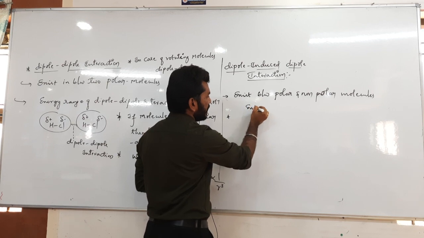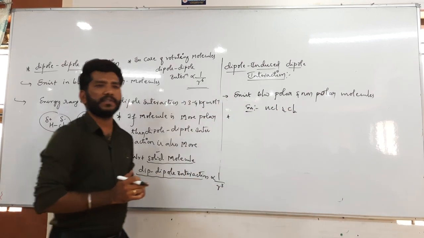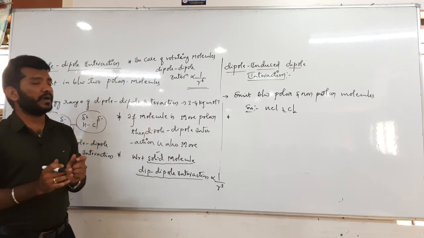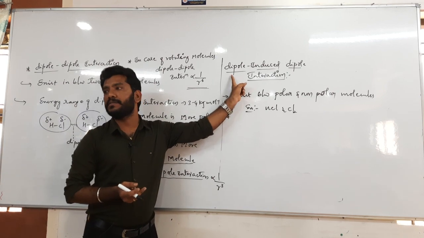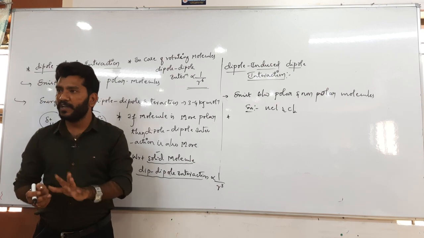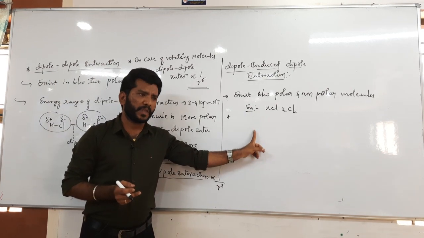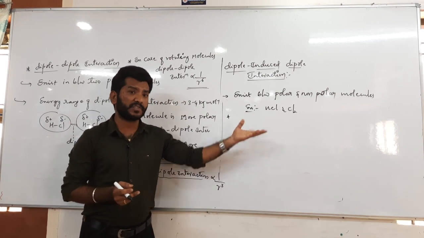One best example is HCl and as well as the chlorine molecule. In between these two particular molecules, a kind of force of interaction exists, that we can call dipole and induced dipole interactions. Since we know that the HCl molecule has a permanent dipole, whereas the chlorine molecule is a neutral species, it doesn't have any kind of charge right now.